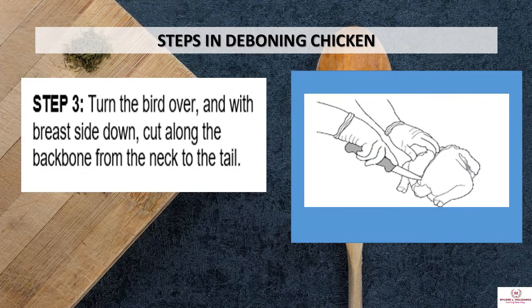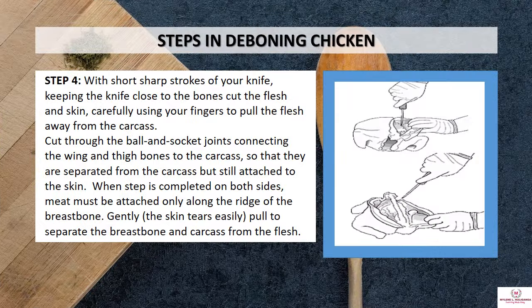Step 3, turn the bird over and with breast side down, cut along the backbone from the neck to the tail. Number 4, with short, sharp strokes of your knife, keeping the knife close to the bones, cut the flesh and skin, carefully using fingers to pull the flesh away from the carcass.